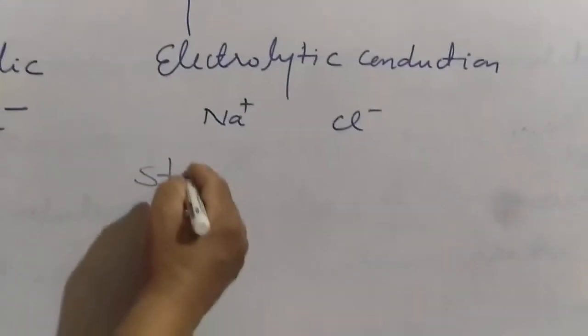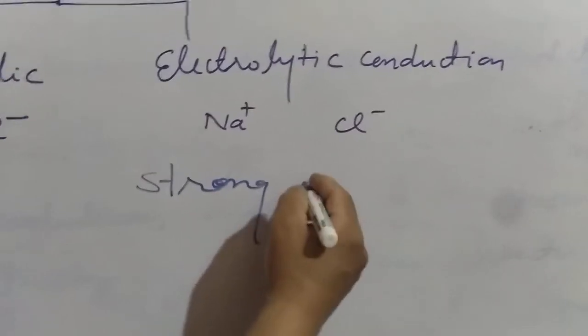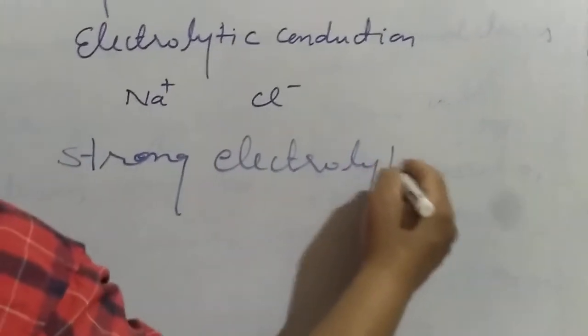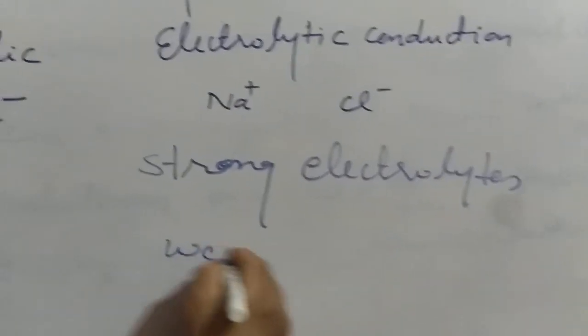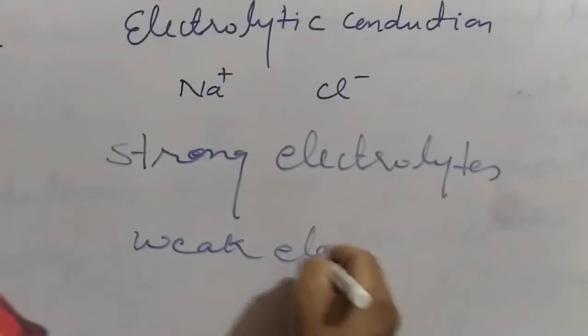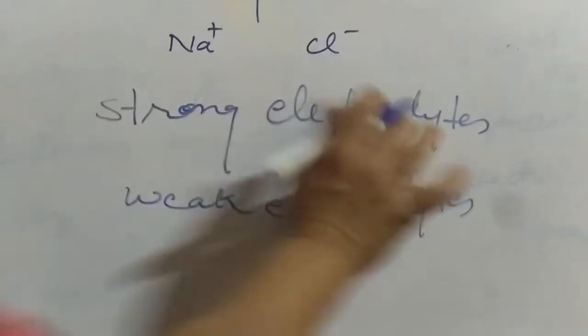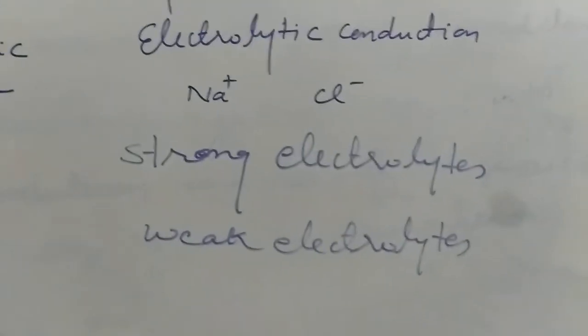Now electrolytes are further classified: strong electrolytes and weak electrolytes. Whom do we call strong electrolytes?